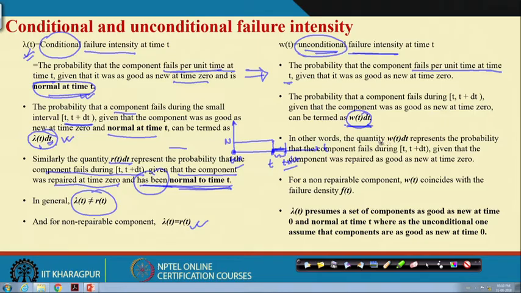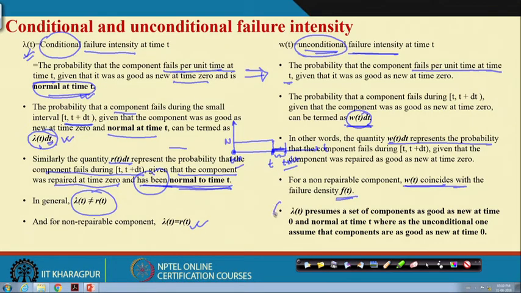For a non-repairable component, w(t) and f(t), unconditional failure intensity and failure density, are basically equal.